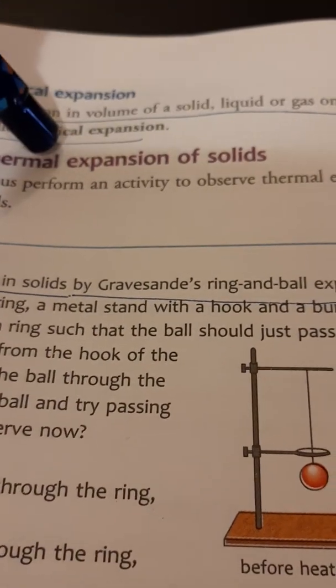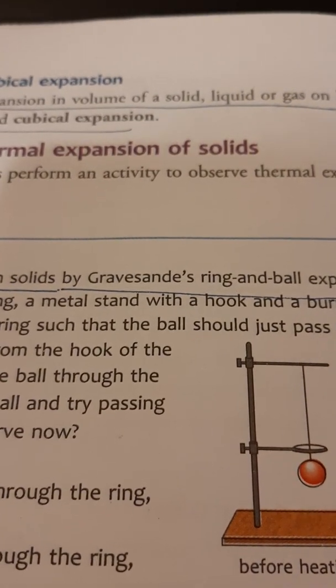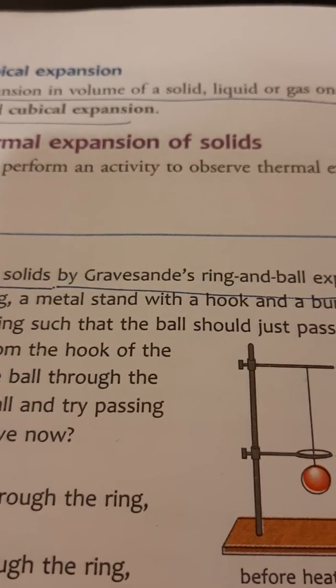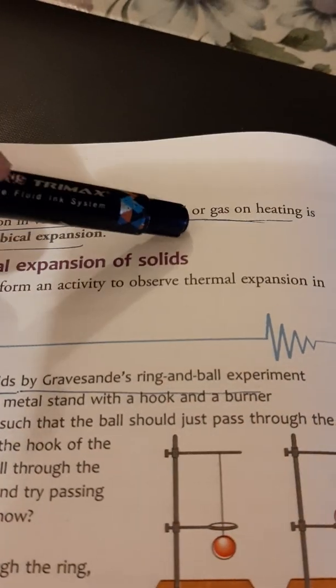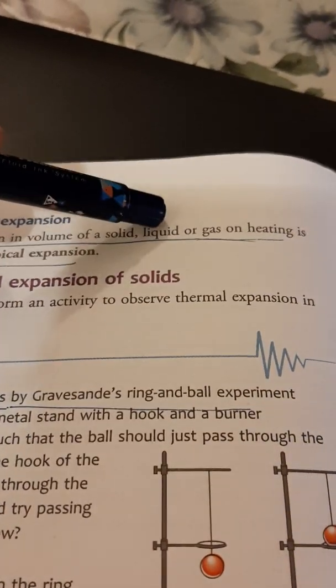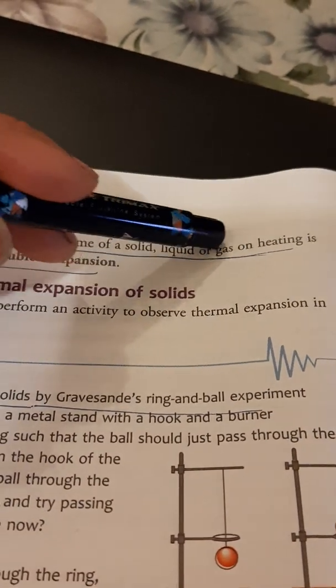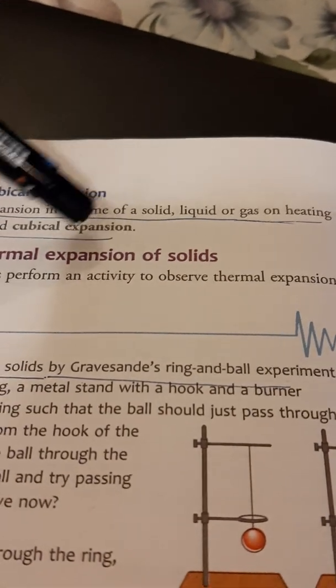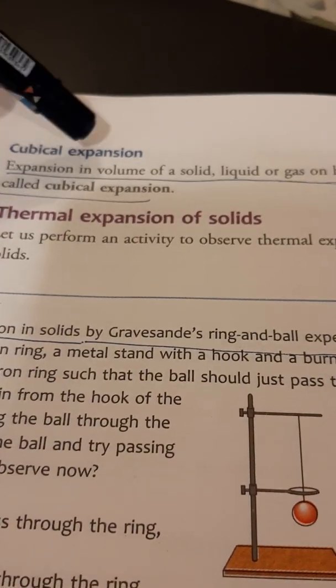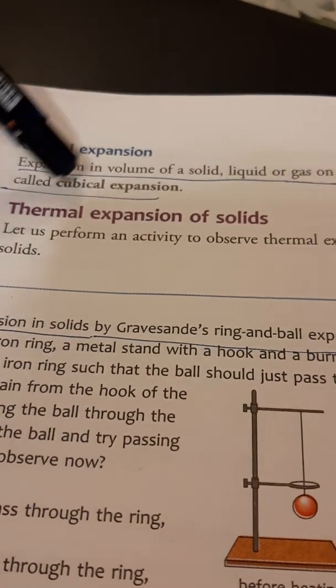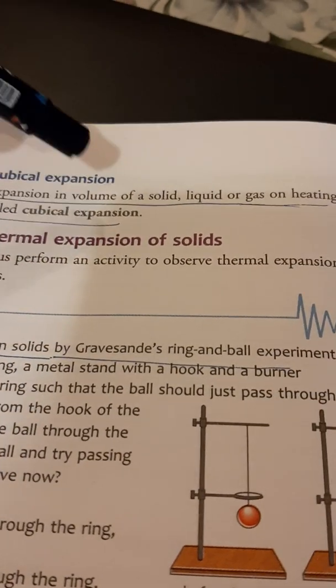So expansion in the volume, which involves length, breadth as well as height of a solid, liquid or gas, because liquid has only the volume and gases also have only the volume. So cubical expansion is the increase in the volume of a solid, liquid or gas on heating.